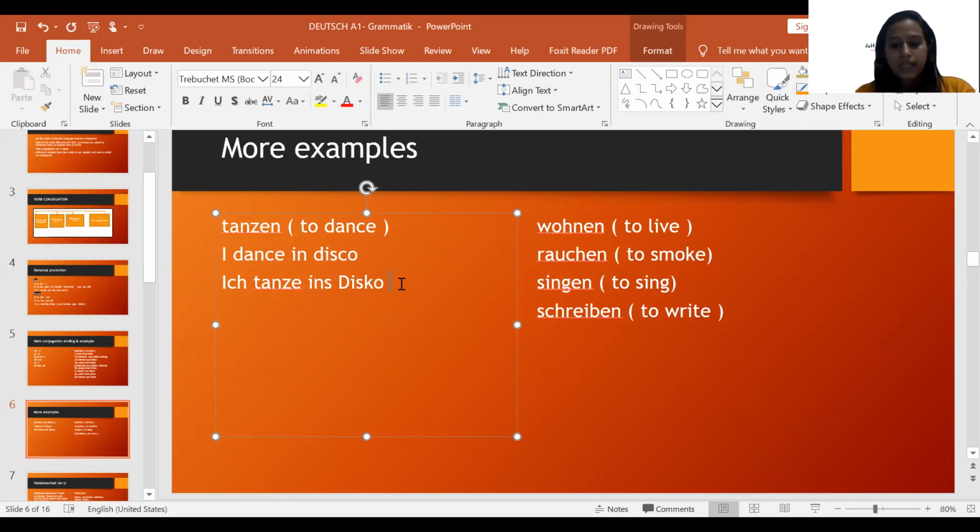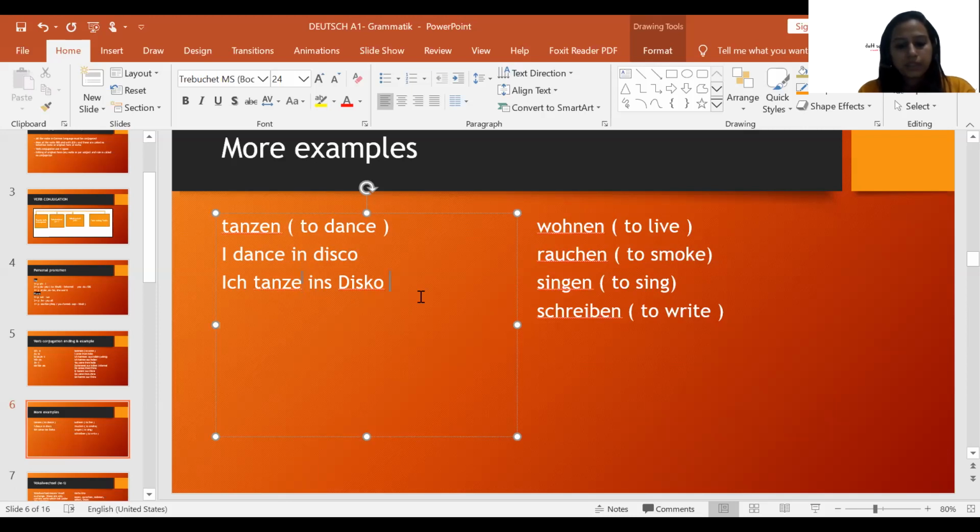Now, please remember that a lot of students want to take a shortcut. If this is the verb tanzen, and they know that with ich there is an e ending, they only delete that n part. Okay, with ich you might get answers correct, but trust me, guys, for du, er, sie, the following verbs, you will start getting wrong conjugation. So don't be lazy, and just follow the rule.